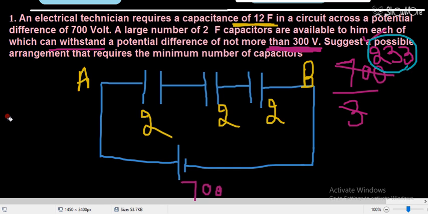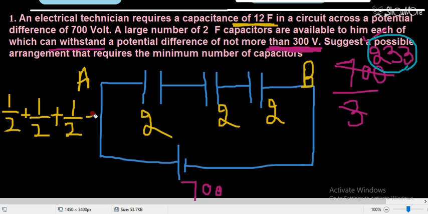So can I find the resultant? It will be 1 by 2 plus 1 by 2 plus 1 by 2. In the series combination the capacitance values are added reciprocally.